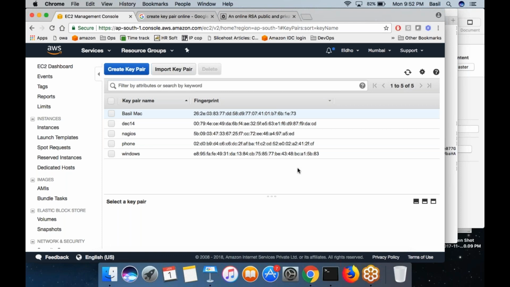Okay, so each key is an individual pair. Anybody who has the private key can log in. So basically, you are not publishing the list of keys; inside the authorized keys file, if you put multiple public keys, what it means is you are just listing down who can log in.